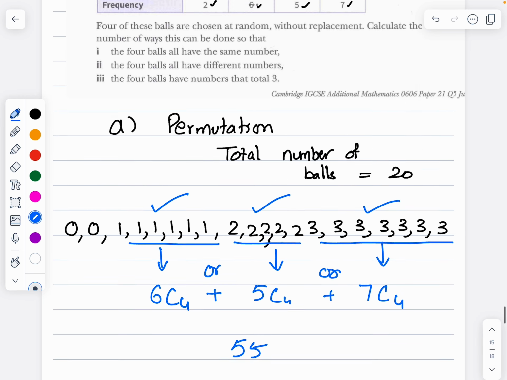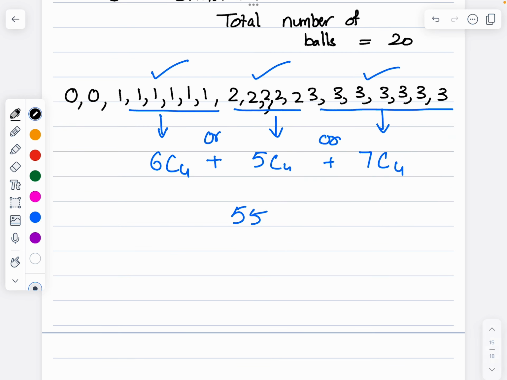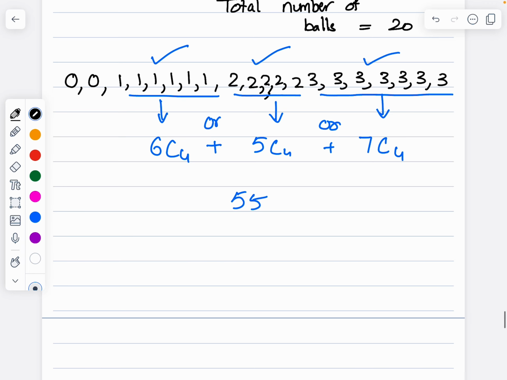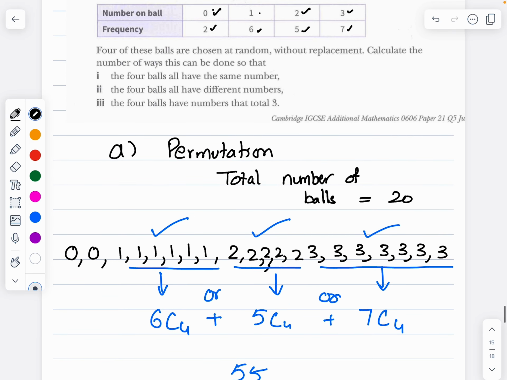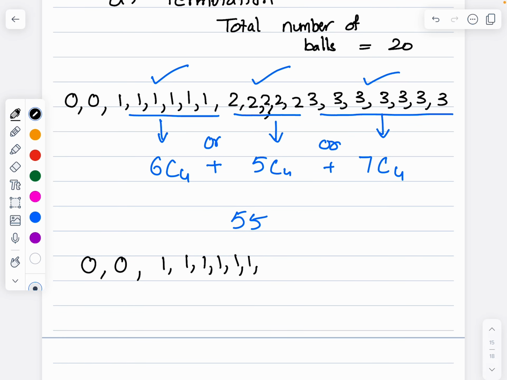Now the 4 balls have different numbers. The same thing, I just write it out: 0, 1, 2, 3, with 2 times, 6 times, 5 times and 7 times.